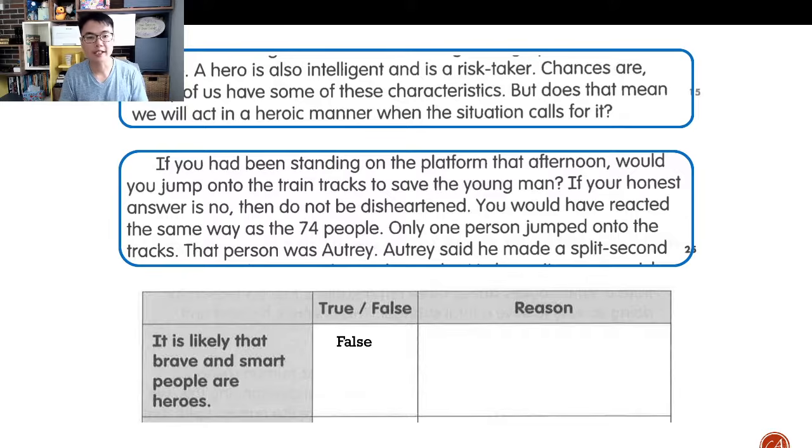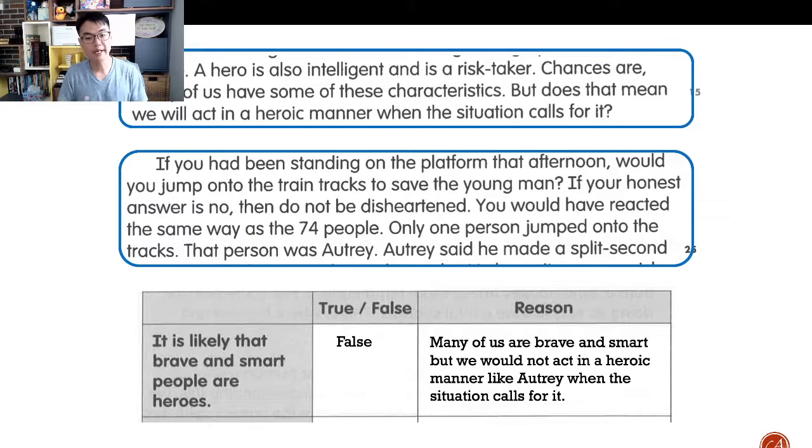And how do I explain this? Very simple. Many of us are brave and smart. So I've got to mention the fact that many of us are brave and smart, but we would not act in a heroic manner, right? When the situation calls for it. Like Autry is optional. You might want to mention Autry, but if you don't, you can just say many of us would not act in a heroic manner when the situation calls for it. Okay? And that's backed up by the passage, right?